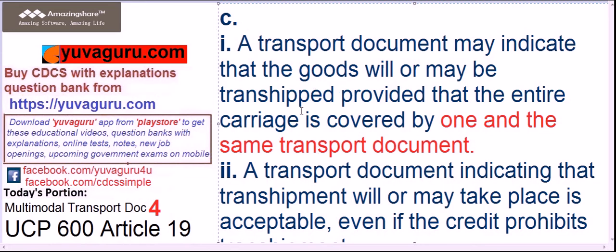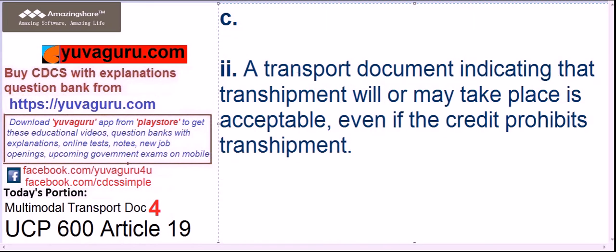But if it says no, and it's also given in the transport document that goods would be transshipped, then what is the case? If that is the case, then if it is covered in a single document, the transshipment would be allowed. Remember this part, if it's covered in the same transport document. Similarly, the second part, a transport document indicating that transshipment will or may take place is acceptable even if the credit prohibits transshipment.